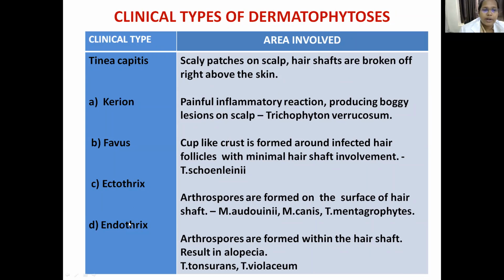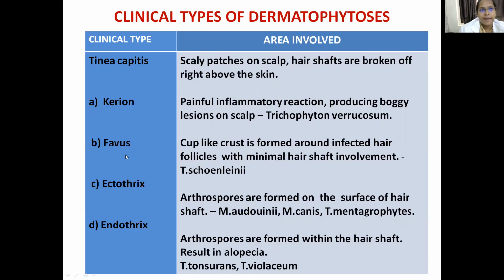We have 4 different types of lesions that are produced. One is kerion. What is kerion? This is a painful inflammatory reaction producing boggy lesions on the scalp, most commonly produced by Trichophyton verrucosum. So Trichophyton verrucosum is the important species responsible for the production of kerion.